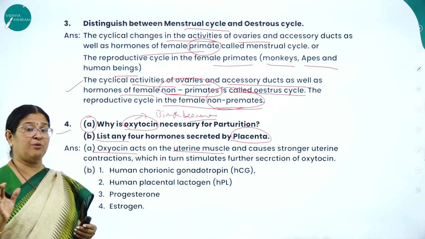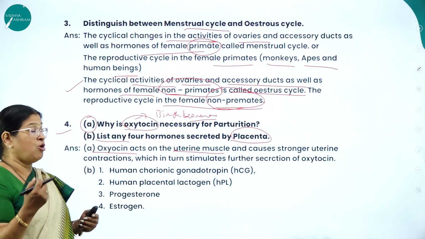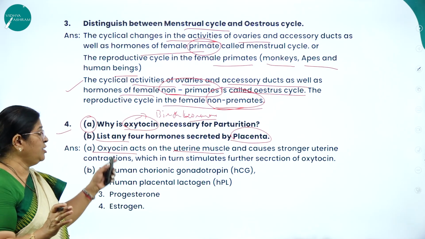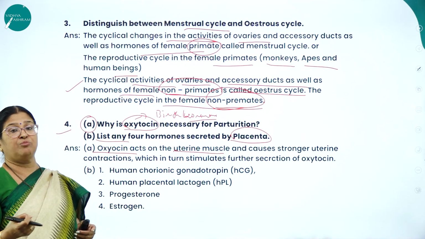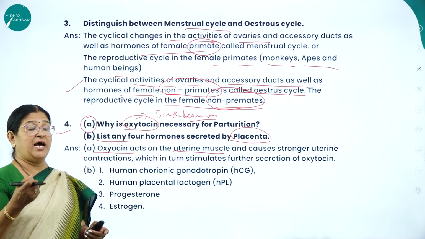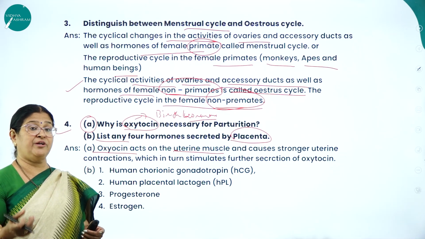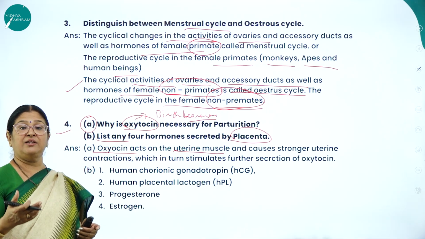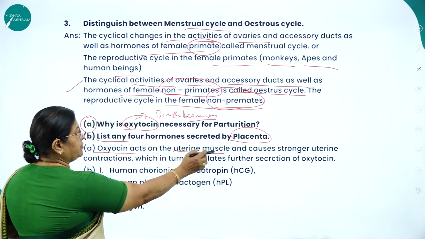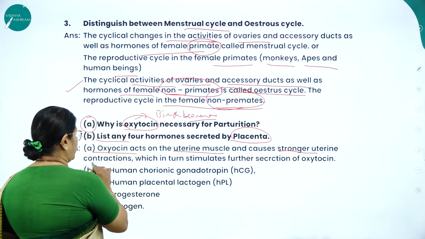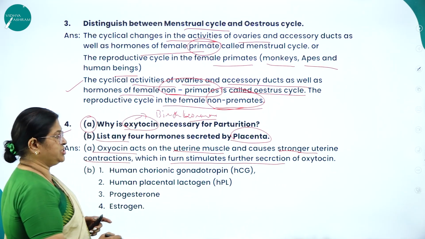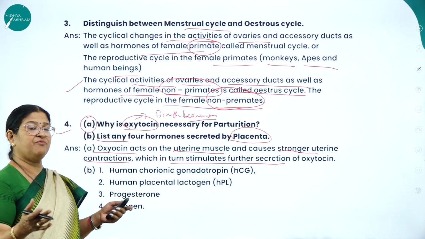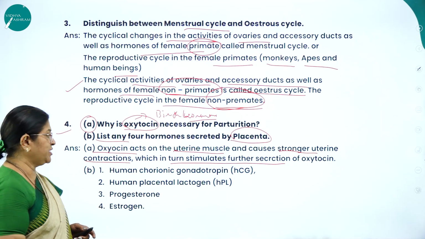It doesn't secrete the hormone. Instead, it just receives the hormone. Hence, oxytocin is also called a neuroendocrine hormone, because the posterior pituitary does not produce this hormone. Instead, it just receives the hormone from the hypothalamus. As I already said, the hypothalamus is called the master of the master gland, where the pituitary is called the master gland. Right? There is somebody to control the pituitary, and it is none other than the hypothalamus. Next, it causes stronger uterine contractions, which in turn stimulate further secretion of oxytocin. So oxytocin plays a very, very important role in causing rigorous contraction so that childbirth will take place.